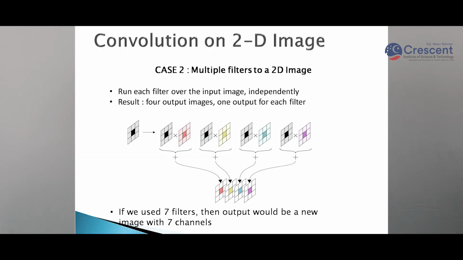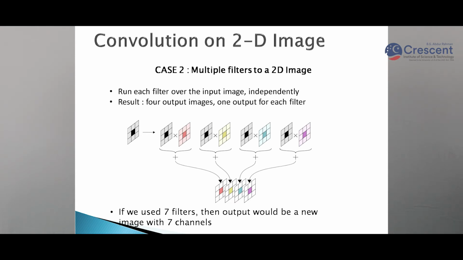The other case is you can use multiple filters on one single input image. Here you can see in the figure, black is the input picture. Then we are using 4 different filters, that is red, yellow, blue and purple. Every filter will convolve all over the image and you will get one 2D image.